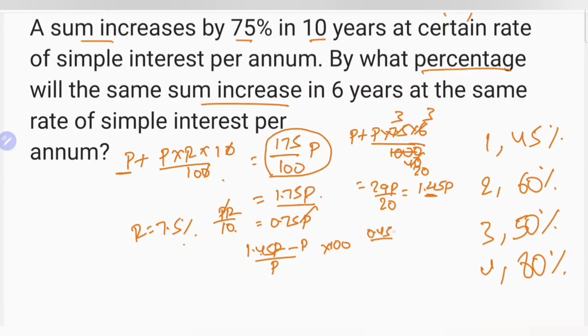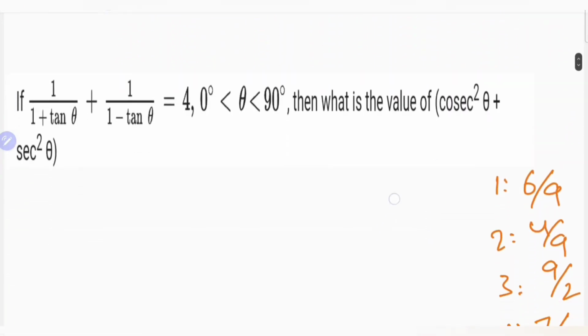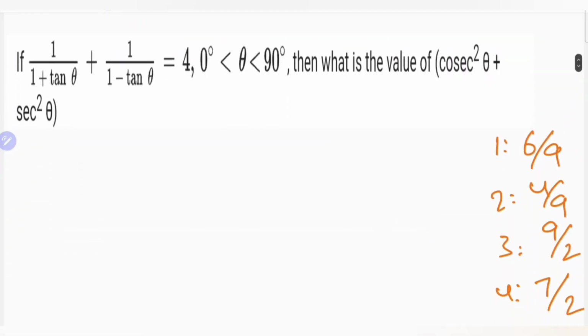0.45 P by P into 100, the P cancels, so it is 45%. First option. This is from RRB NTPC Level 6, Shift 1, May 9th. You can check whether it is a correct question or not also.